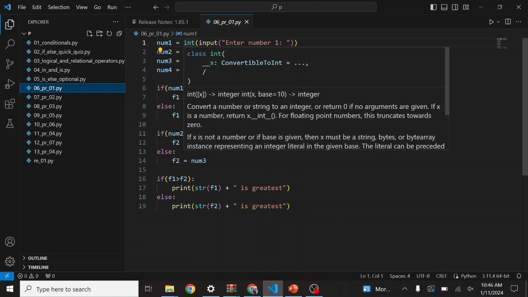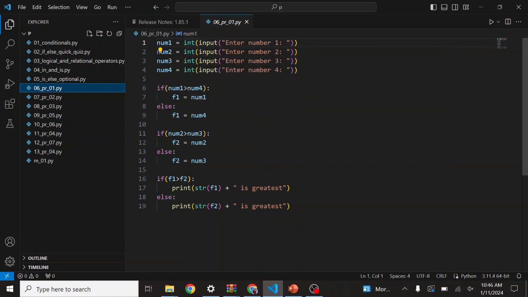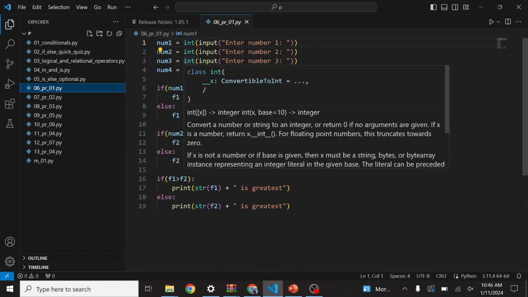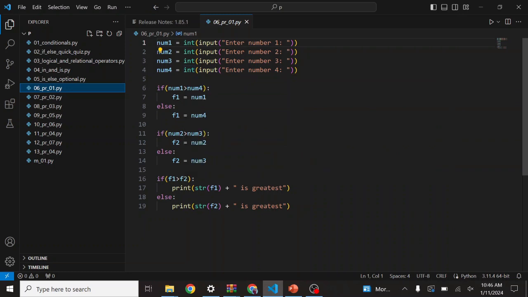As you know, the output of the input function is a string, so we have to typecast it into an integer, because a number is an integer. So we convert the input into an integer. So num1 = int(input("Enter number 1")), then number 2, number 3, and number 4.